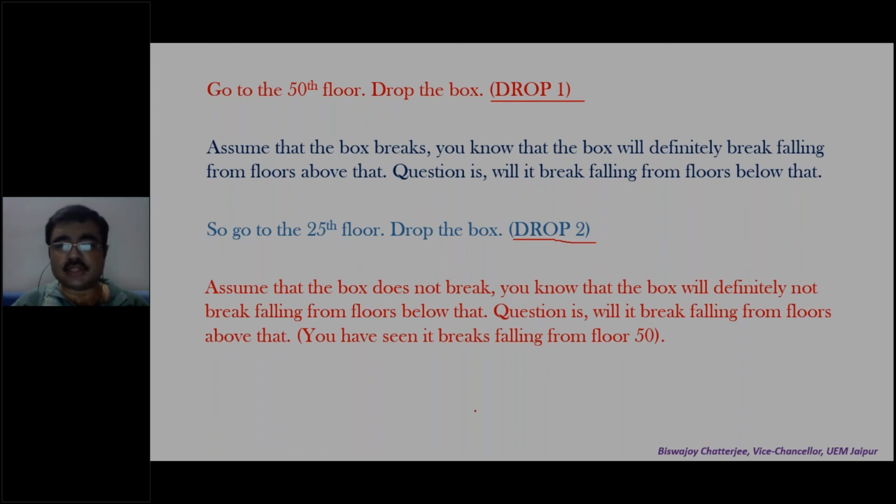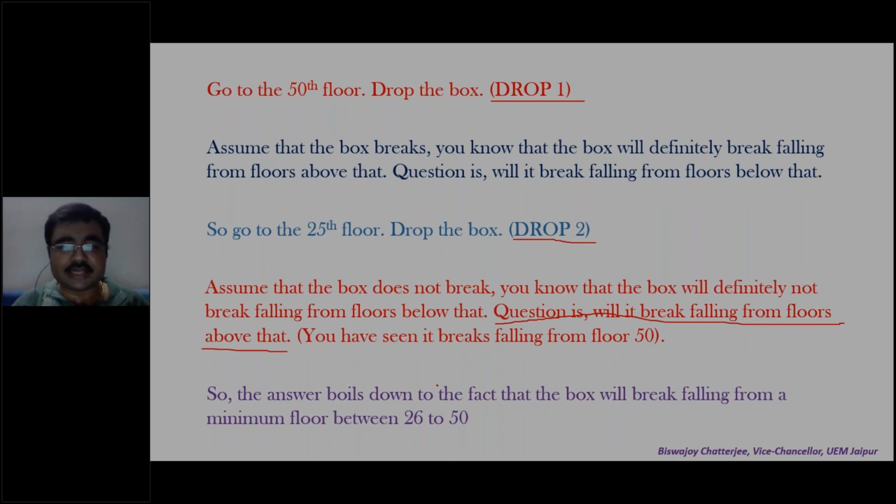So the answer now boils down to the fact that the box will break falling from a minimum floor between 26 to 50. From 25 it did not break. From 50 it broke. So the minimum number lies between 26 to 50. Your problem was between 1 to 100. Now it has reduced. It is 26 to 50.